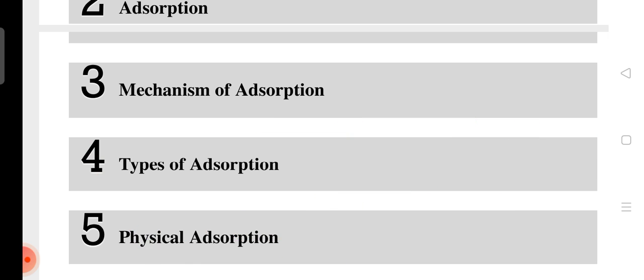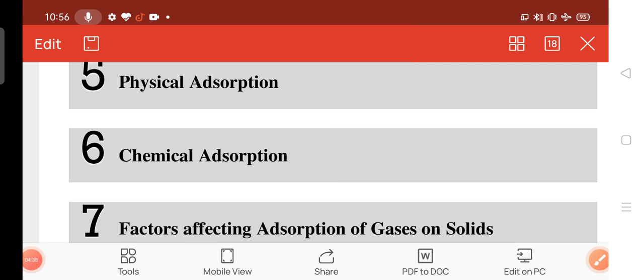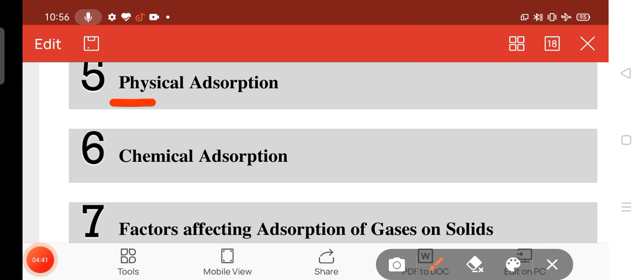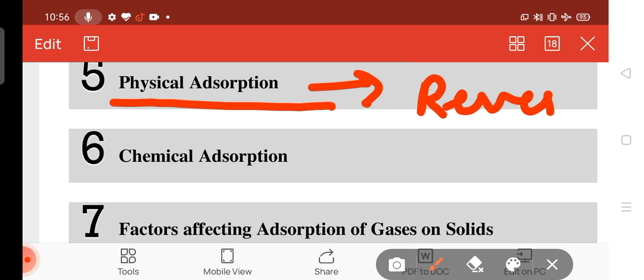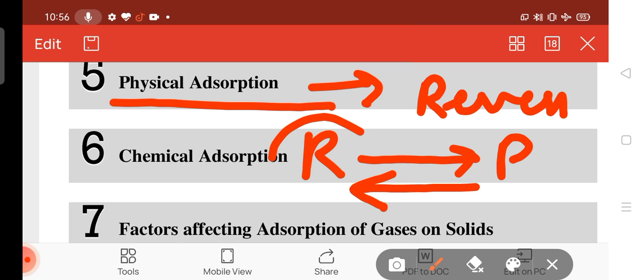Now the question arises in our mind: in physical adsorption, the process is reversible, means reactant converts into product, while product has the tendency to convert back into reactant. Clear?